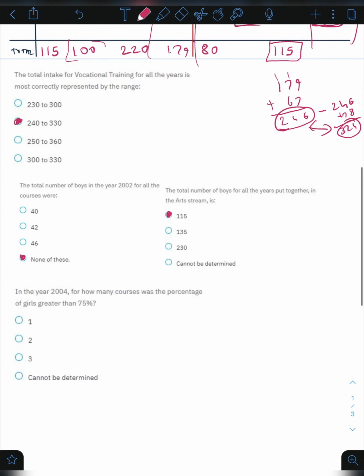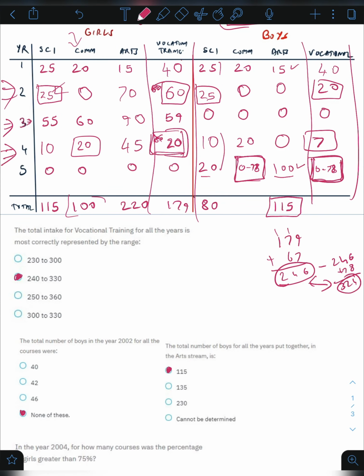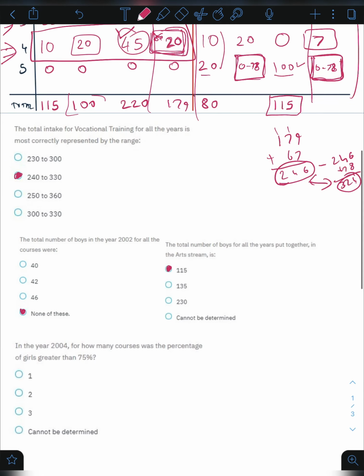Option A. In the year 2004, for how many courses was the percentage of girls greater than 75? So we have to just look at this portion. In science and commerce, they were 50%. In arts, they were more than 75. In fact, they were 100%. And in vocational training, they were a little less than 75%. So only one. Answer would be only one.